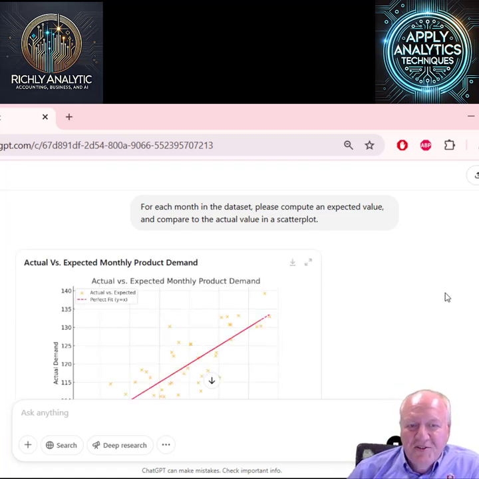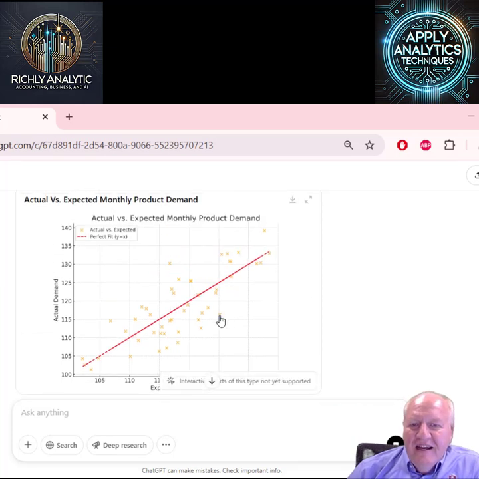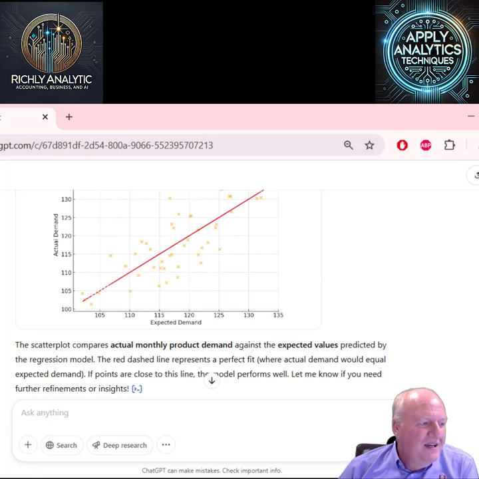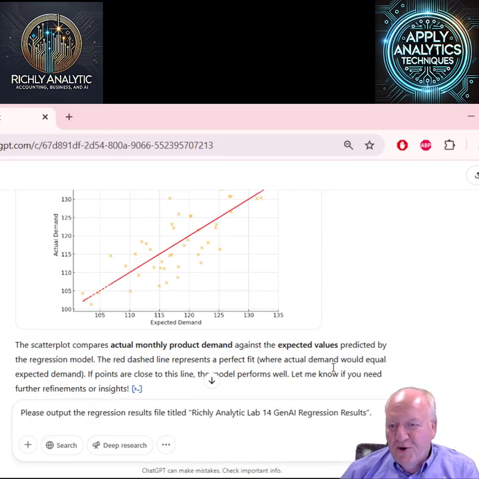We can see the actual is the x's along the y-axis, and the expected is here. It's not perfect, but you can see the trend line. That's the line of best fit between both of them. So it helps us see where it looks. Now we can do all sorts of regression results and go much further. It's very good at that. But for now, I just wanted to show its capability.